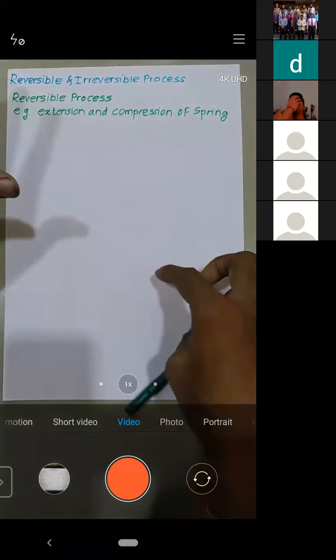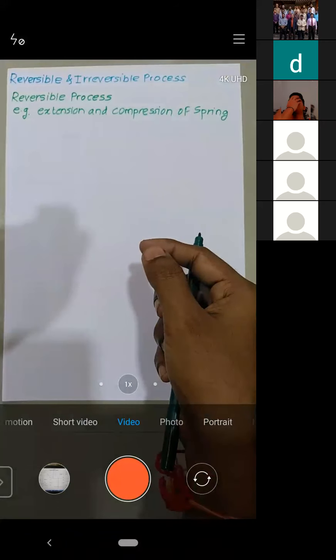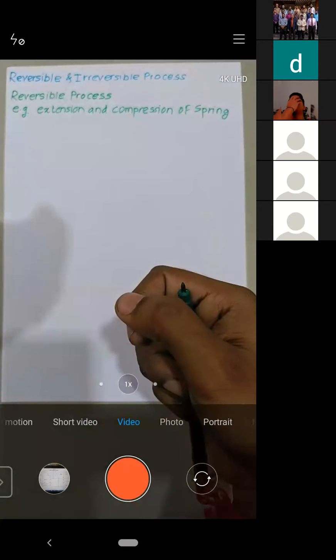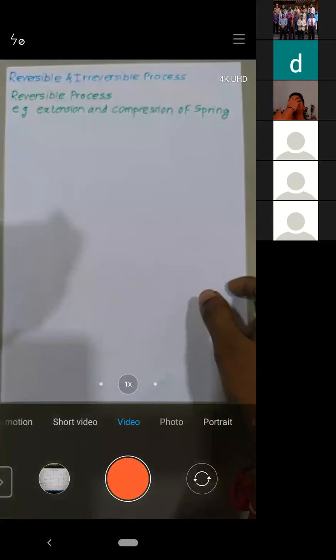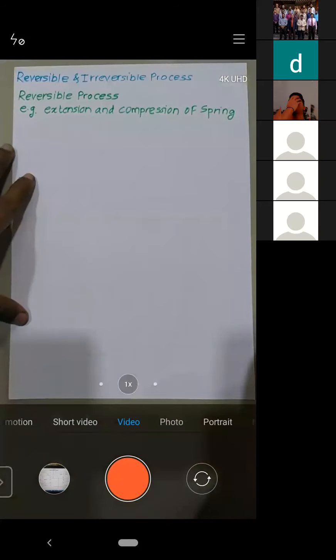Let's take one spring, make it fixed at one end, and you pull it from the other end. Now leave it. What happens? After some time, the spring is going to occupy its original position. Is it okay?